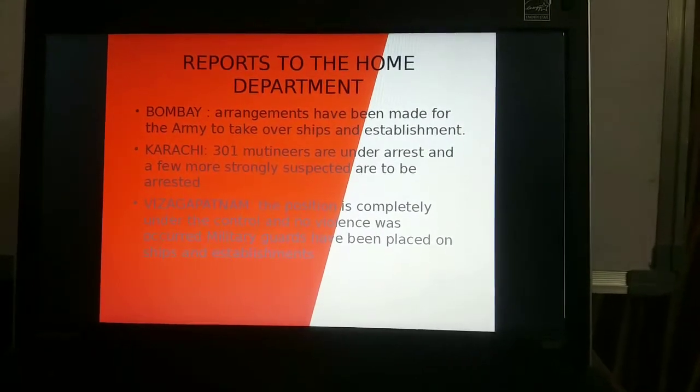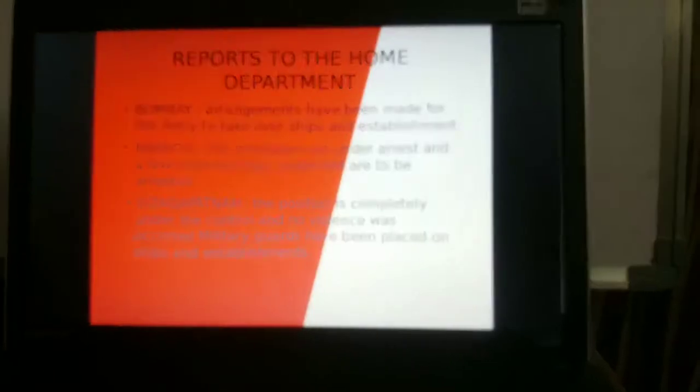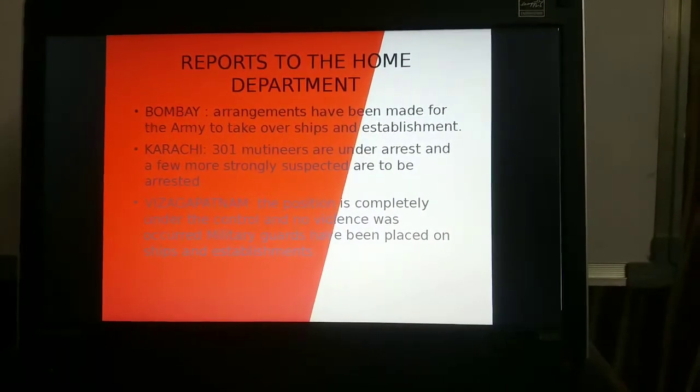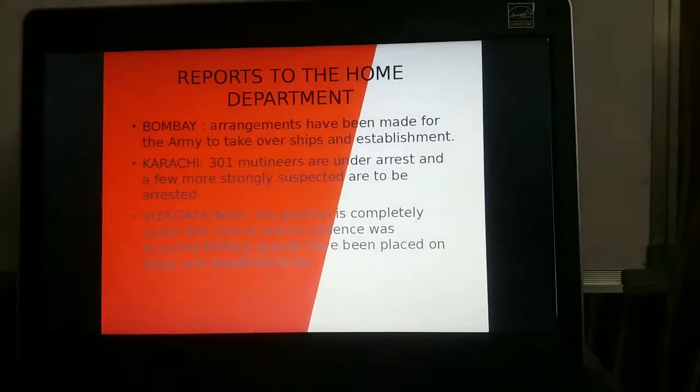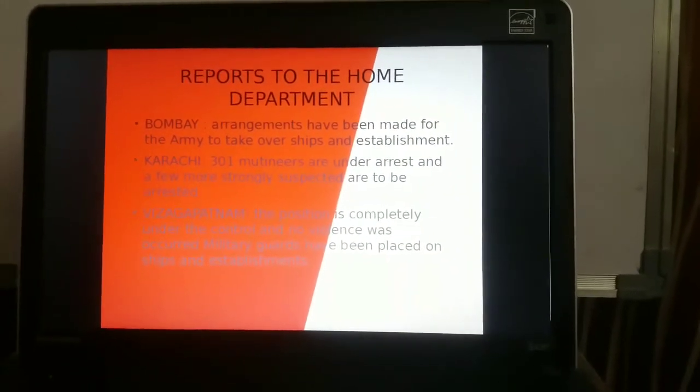All these records are kept secretly and very safely preserved in our National Archives of India, which came up in the year 1920. That location was in Delhi.